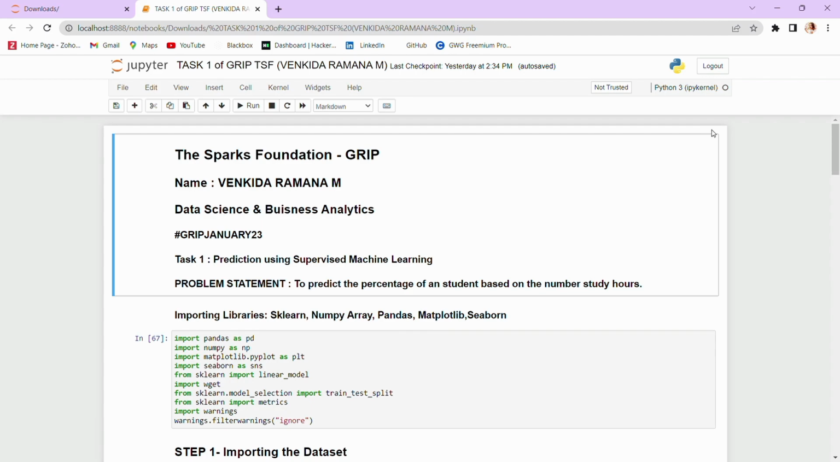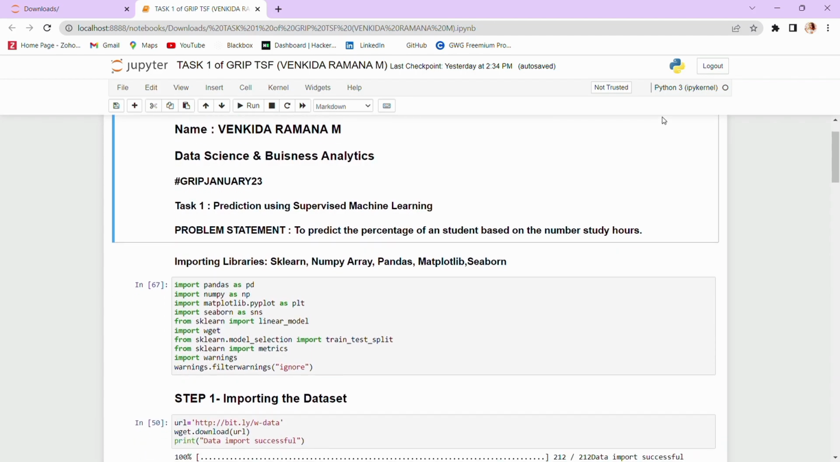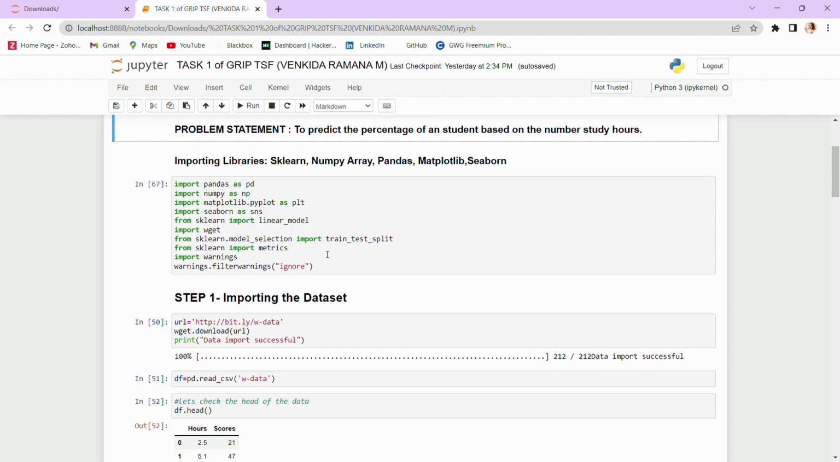I'm happy to share my first task of prediction using supervised machine learning. Here, I'm going to predict the percentage of a student based on the number of hours studied. Let's get started. Listing the library functions for the prediction. I'm using the library functions of pandas, numpy, matplotlib, seaborn, and sklearn.